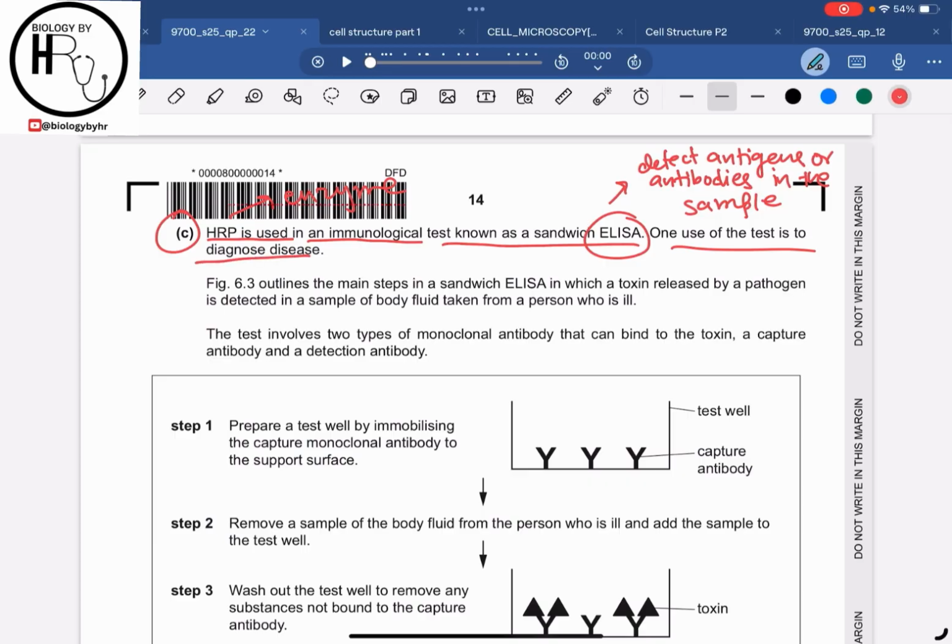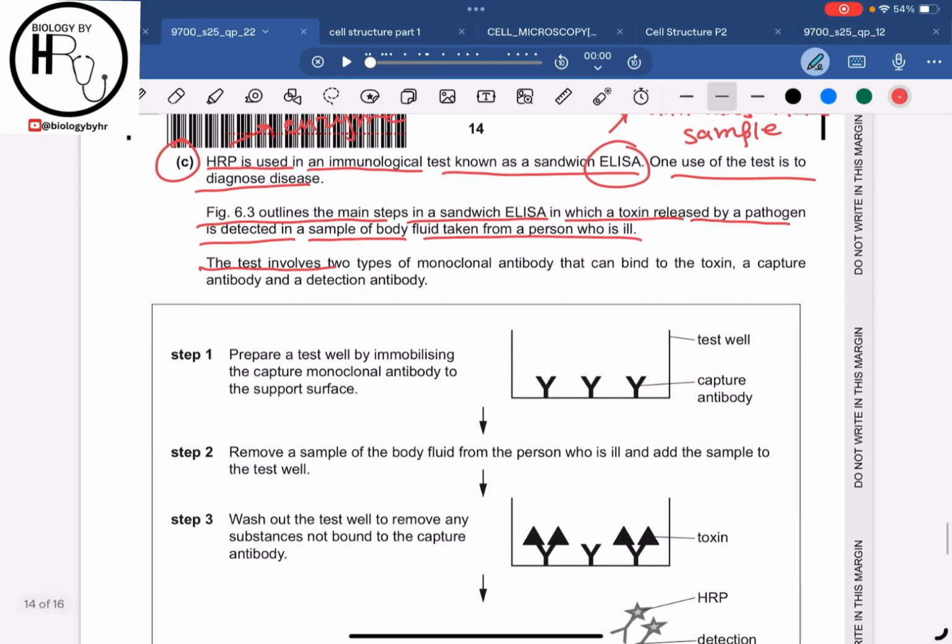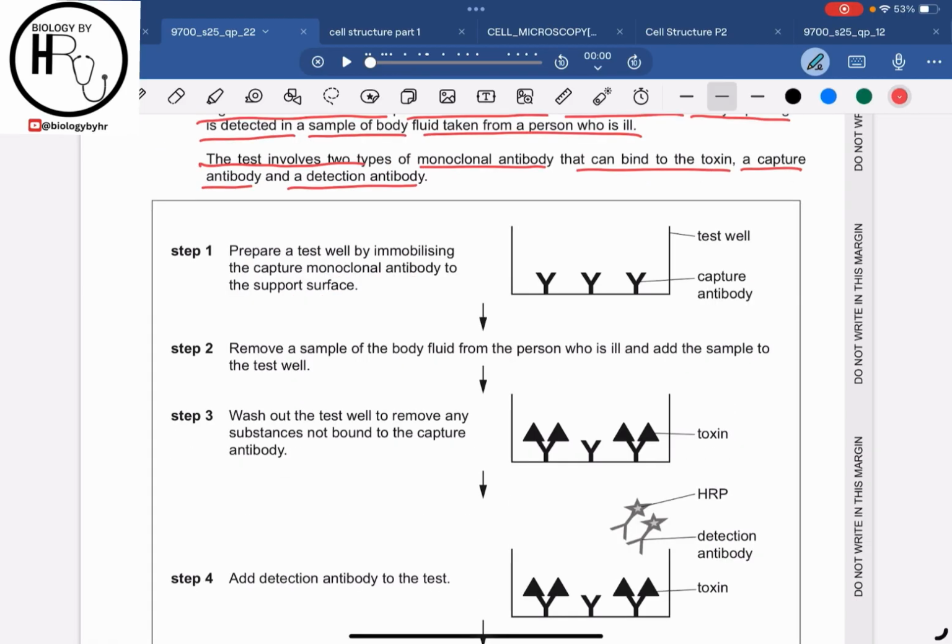Now figure 6.3 outlines the main steps in the sandwich ELISA, in which a toxin released by a pathogen is detected in a sample of the body fluid taken from a person who is ill. The test involves two types of monoclonal antibodies that can bind to the toxin, a capture antibody and the detection antibody. Now, as the name suggests that it is a sandwich ELISA, so what will happen is that, for example, if